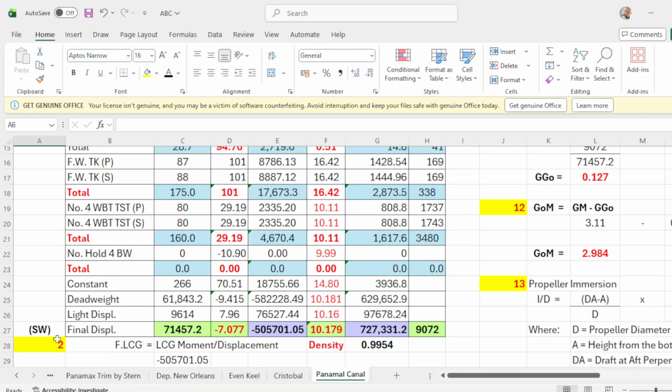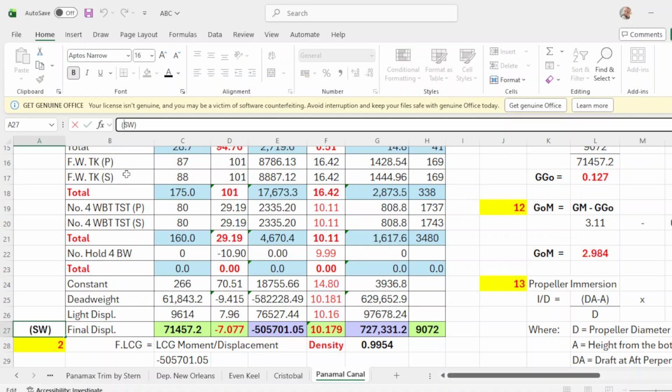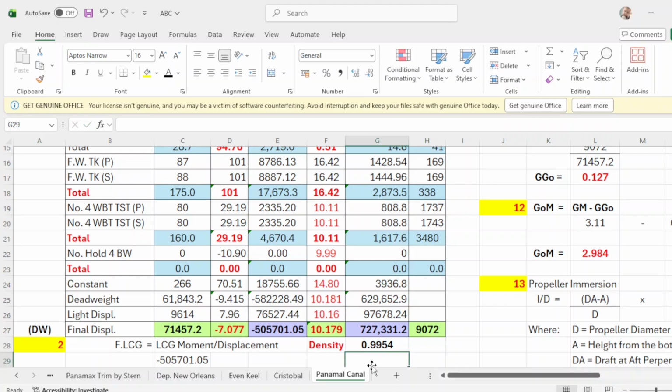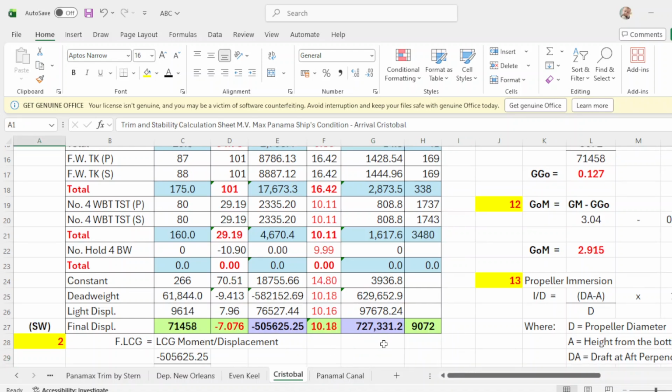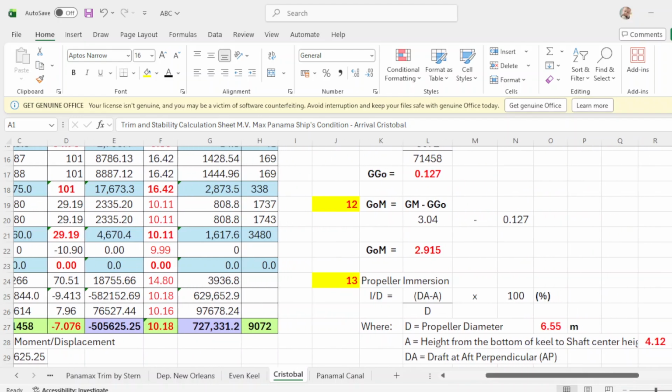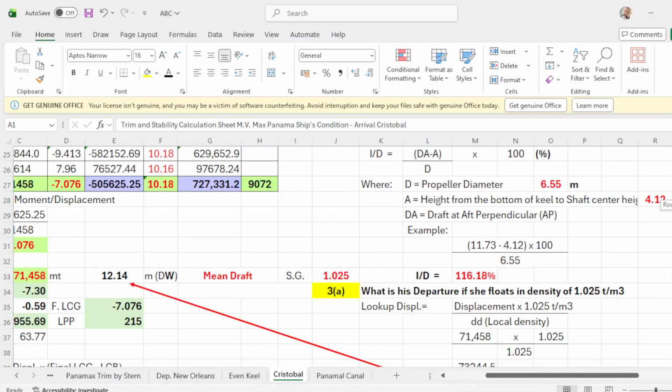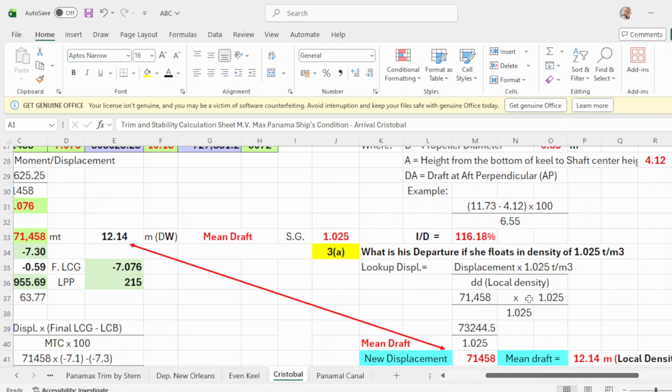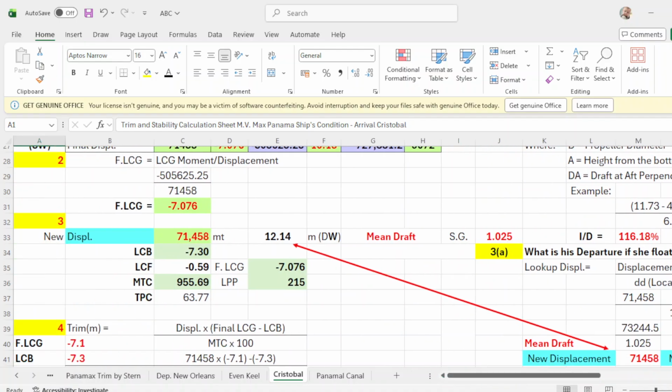This will be dark water now. Why? Because the density in Panama Canal or somewhere in Balboa is 0.9954, while in Cristobal the density was seawater of 1.025.